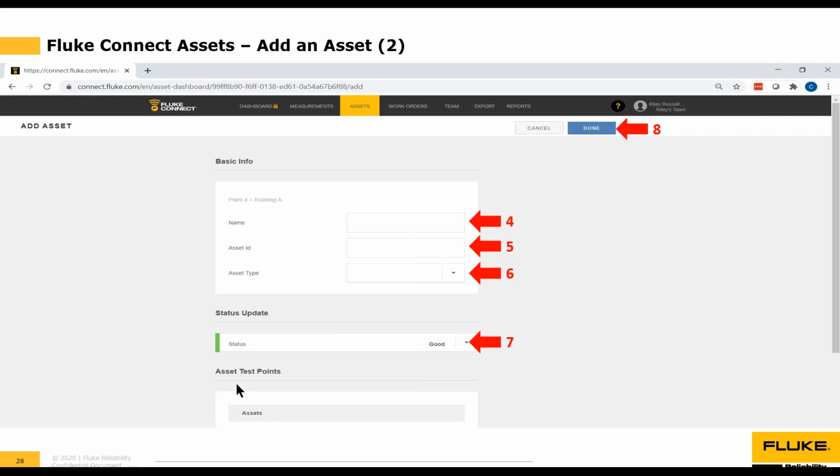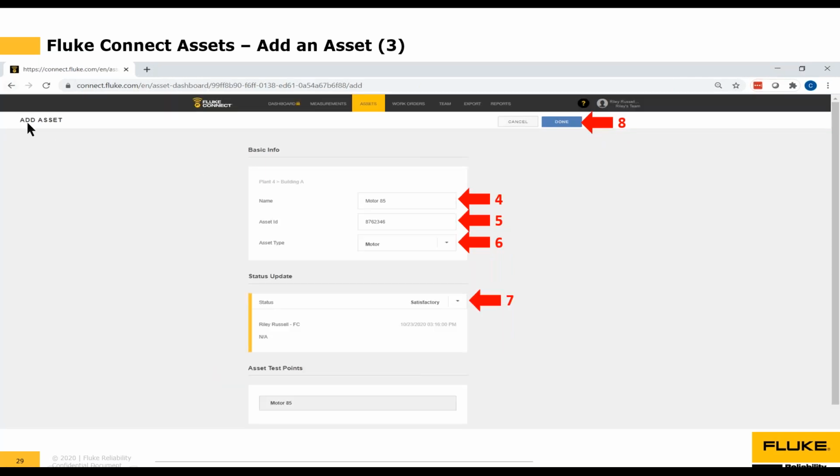And below that, you'll see that we've got something called an asset test point. This is where all the data actually gets assigned. You can have more than one test point on an asset. Obviously, with our vibration sensors, we usually do have more than one test point on an asset, so that we can track data in multiple locations. But to start out with, you'll get a default of 1, and you can go back in and add more test points. Once we've entered in all this information, you'll see up here we've got the blue done button. So we would click the blue done button.